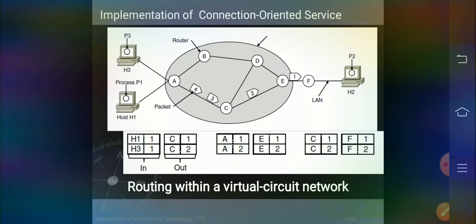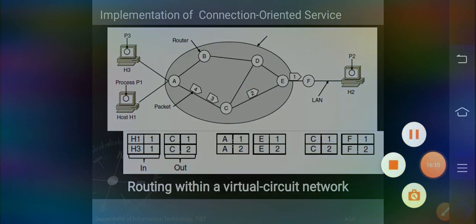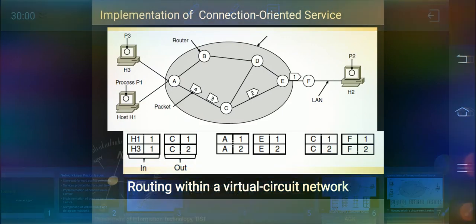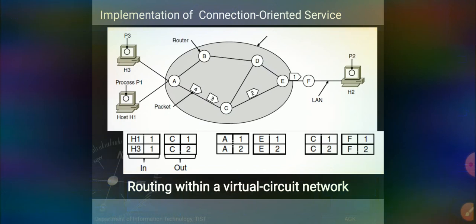Here you can see three hosts: host H1, host H3, and host H2. On the source side, H1 and H3 are present. H1 is working with process P1, and H3 is working with process P3.